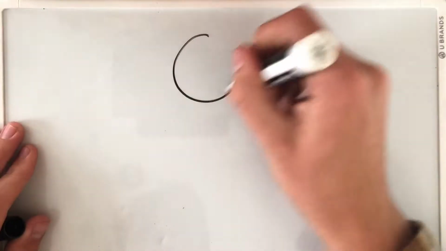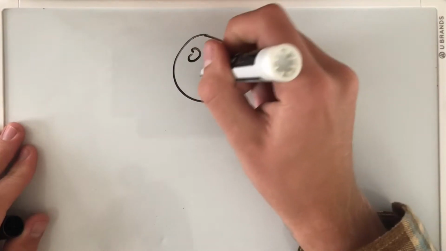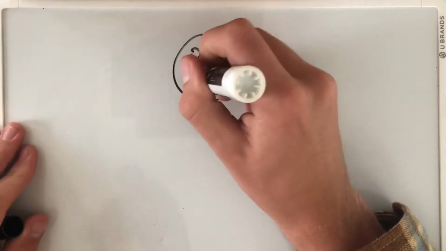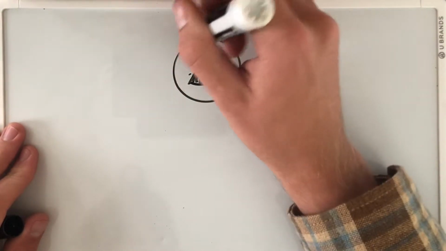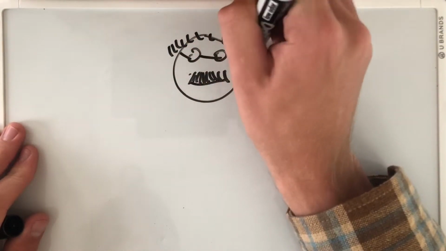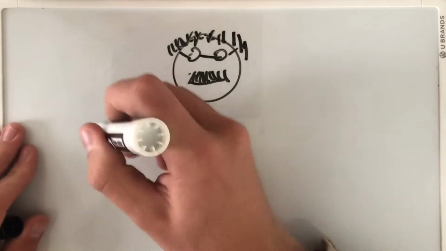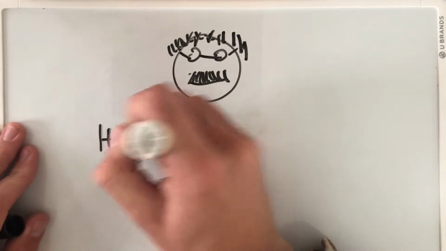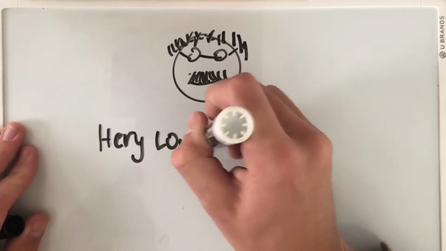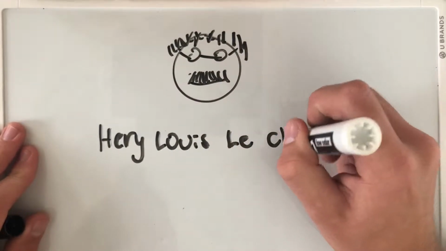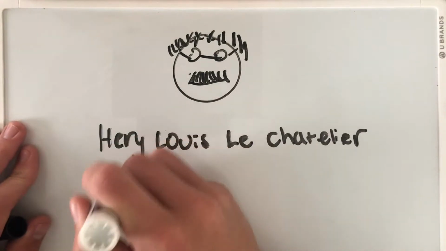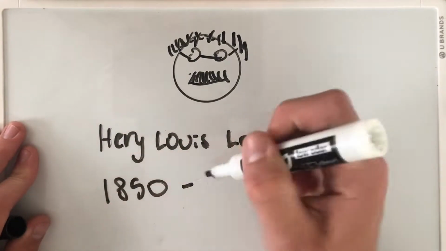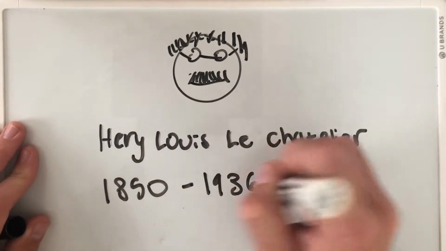Henri Louis Le Chatelier was born in 1850 to a wealthy French family. He had a privileged childhood and went to school at one of Paris's top colleges. After college, he went on to work as a chemistry lecturer for a mining company. He had a well-equipped and state-of-the-art laboratory where he conducted various experiments on explosive materials. His findings would lead him to the principle of thermodynamics and Le Chatelier's principle.